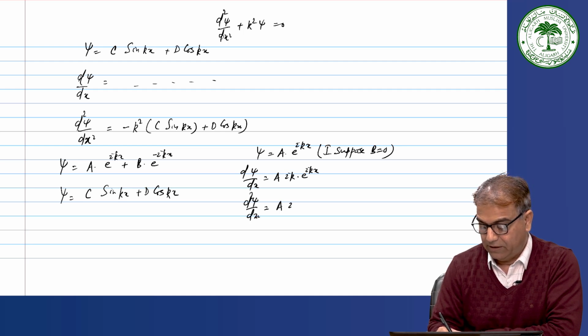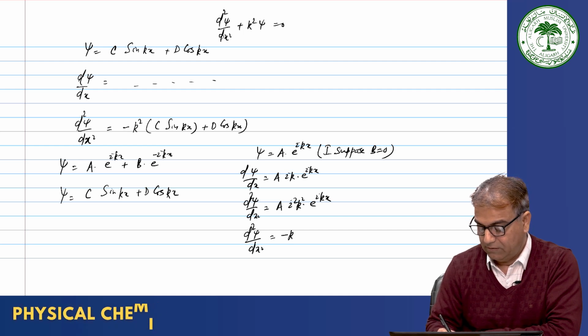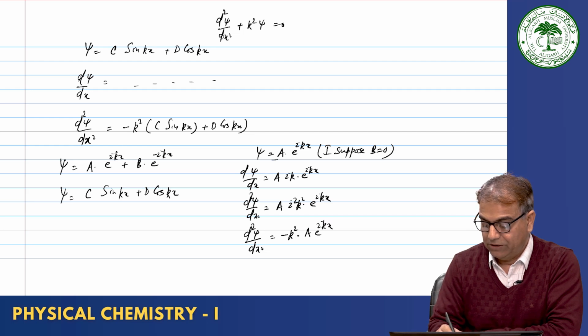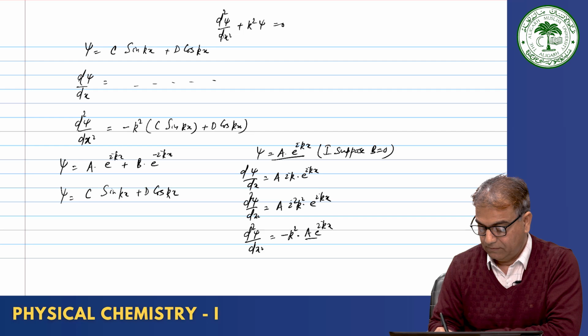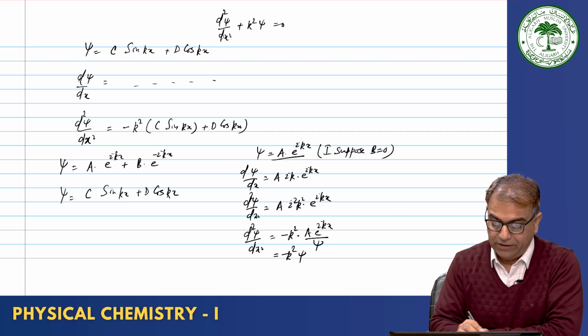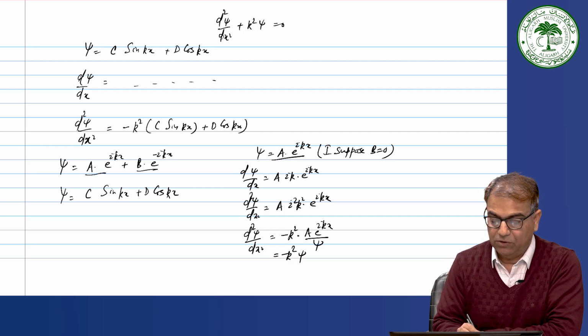You will have a i square k square exponential i k x, which is minus k square a exponential i k x. So, this is also one of the solutions. This is psi, so you get minus k square psi. Okay. So, any one part could also be the solution.